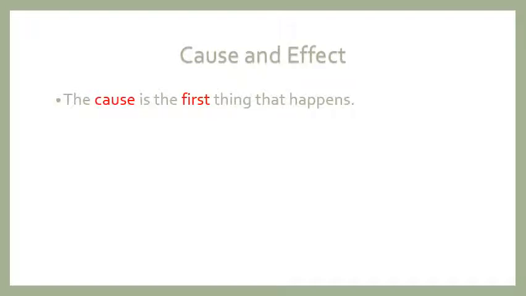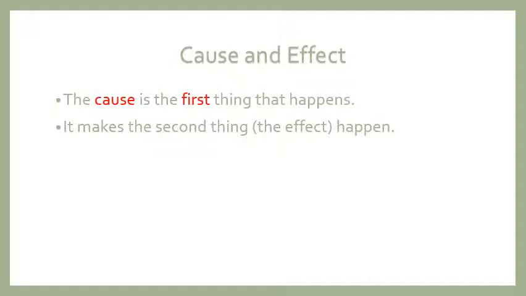The cause is the first thing that happens. So when we are talking about causes and effects, the first action that happens is the cause, while the second thing that happens, okay, is the effect. So the cause is the first thing that happens, and it makes the second thing happen, which is the effect. So again, I repeat, the cause is the first thing that happens, the effect is the second thing that happens.